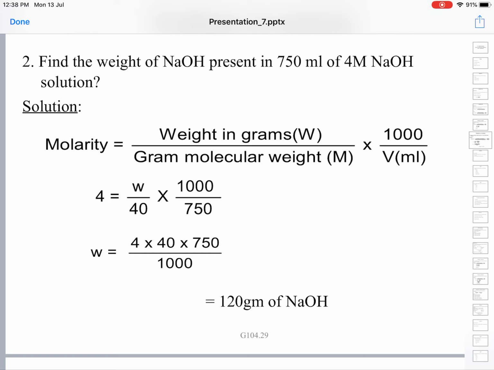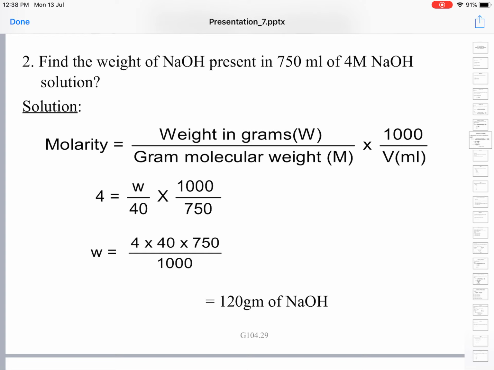Molarity is equal to weight of NaOH divided by gram molecular weight of NaOH into 1000 by volume in milliliters. 4 is equal to W by 40 into 1000 by 750, where W is the weight of NaOH. We have to calculate the weight.